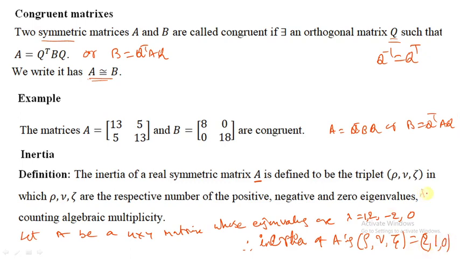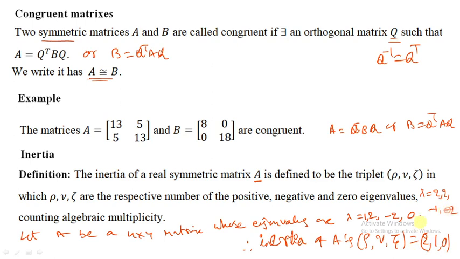Suppose the eigenvalues are 2, 2, 1, minus 1, 0. In that case the inertia is the same, 2, 1, 0. Suppose I get the eigenvalues 1, 2, 2, minus 1, minus 2.